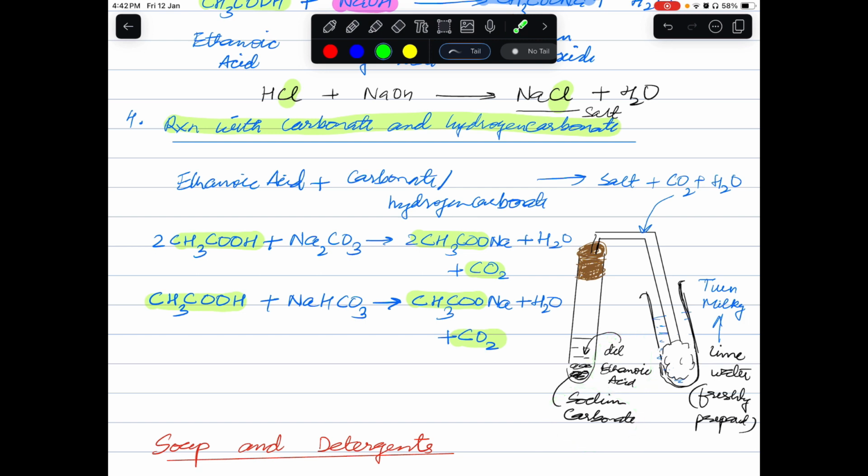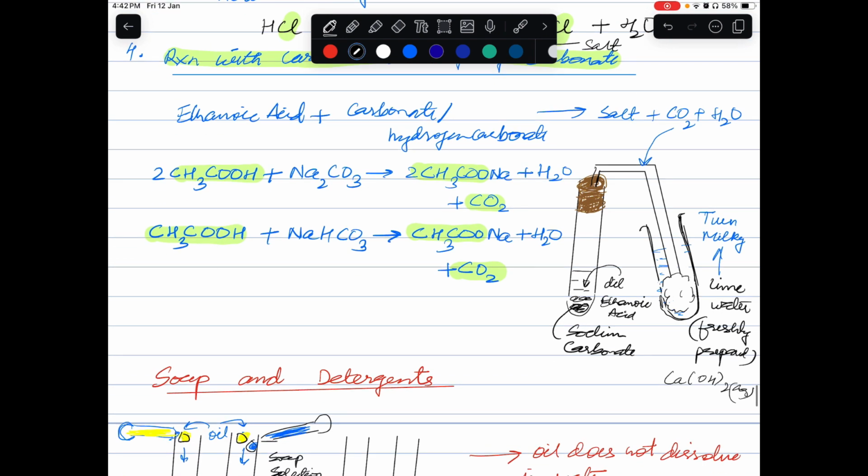Some gas will be produced, and this gas will go through a delivery tube into another test tube which is containing lime water. What is lime water? Lime water is a solution of calcium hydroxide. Okay, this is lime water. So this lime water, that is calcium hydroxide solution, Ca(OH)2,